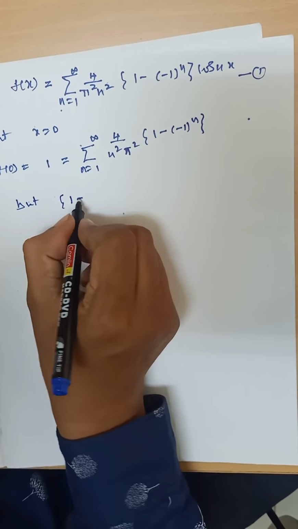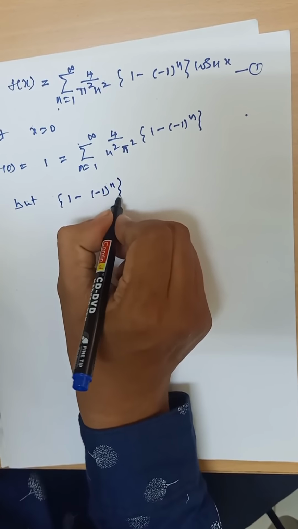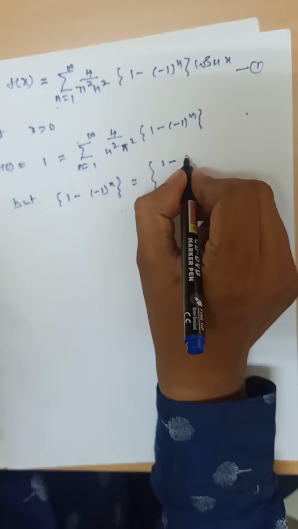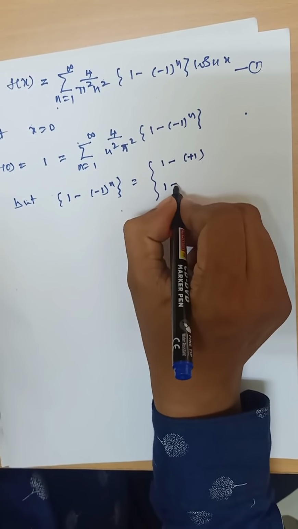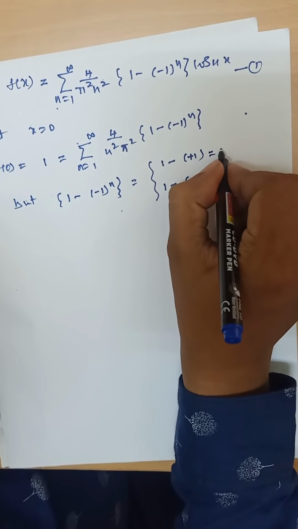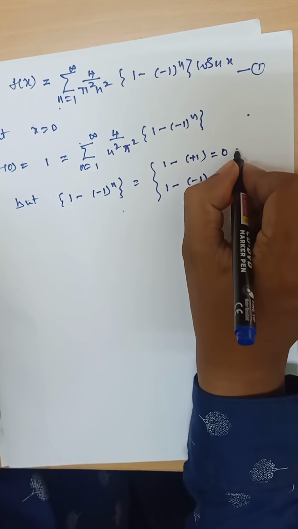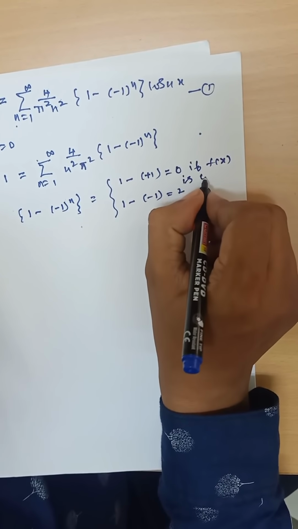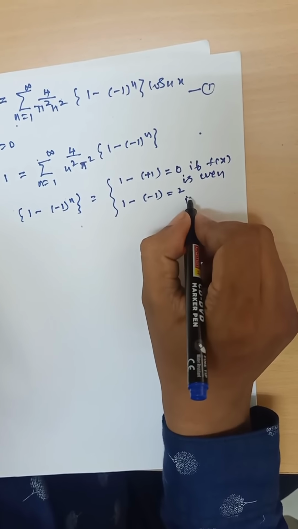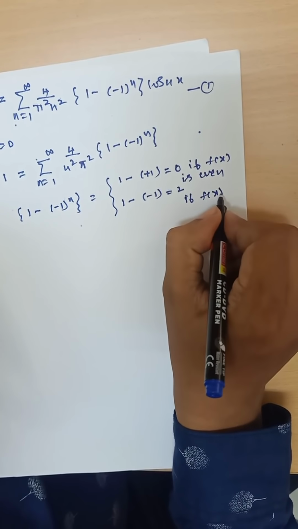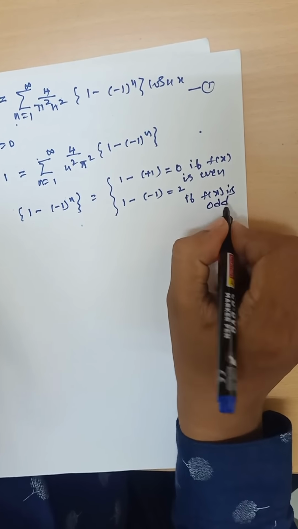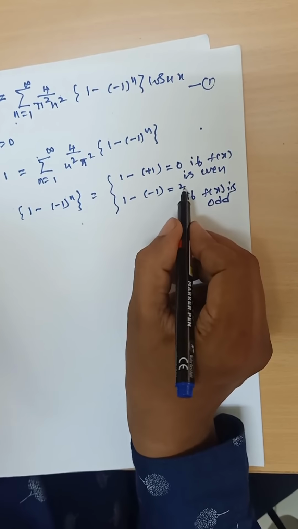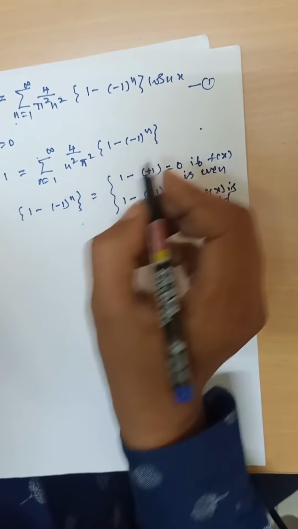But the value of 1 minus (minus 1) power n is equal to 0 if f(x) is even, and equal to 2 if f(x) is odd. So we consider the value of 1 minus (minus 1) power n equal to 2.